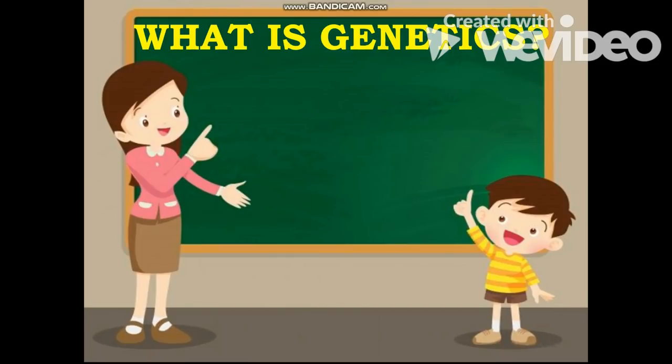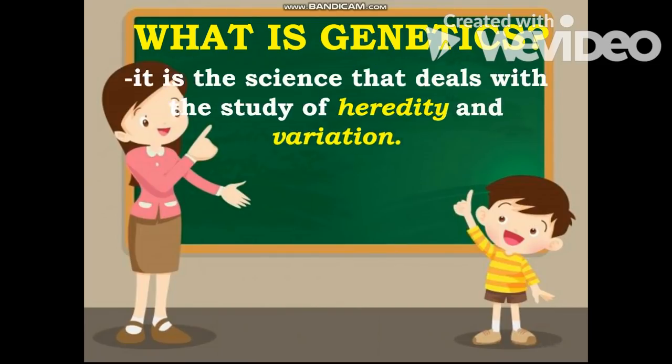First things first, we need to know the definition or the meaning of genetics. When we say genetics, it is a branch of science that deals with the study of heredity and variation, or simply, genetics is the study of inheritance of genes, and the gene is the basic unit of heredity. When we say heredity, that is the natural process by which the physical and mental qualities of a parent are passed on to their offspring.